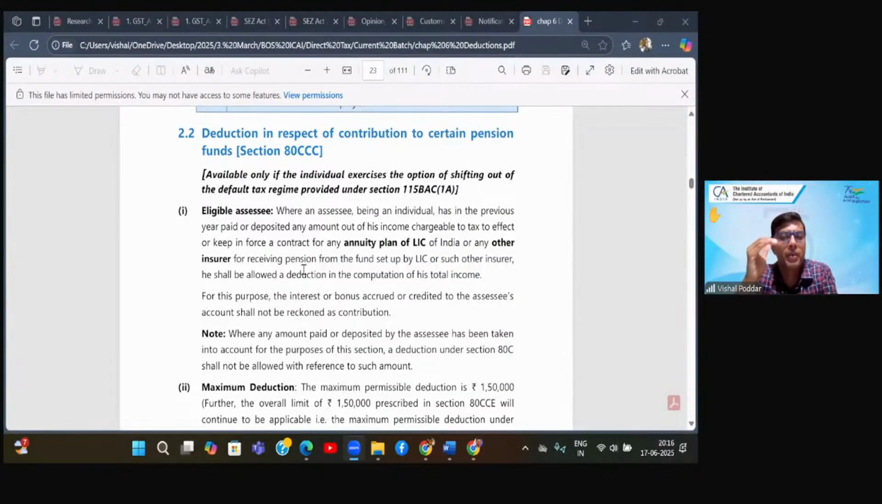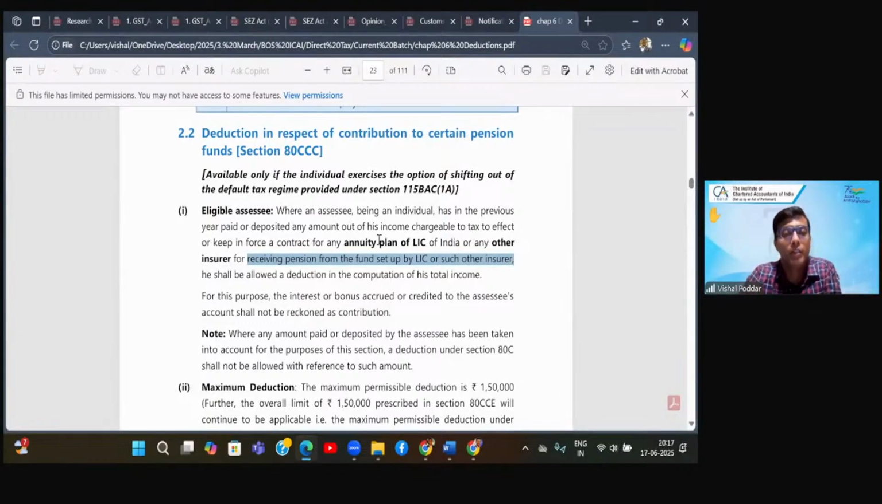So this section is basically giving me the deduction for the plan of LIC or any other insurer. This is the plan where I will be receiving pension from the fund which these people have set up. Now, this fund is nothing but whatever premium I'm paying during my earning phase of life, that is getting invested in some fund. And after my retirement, they are giving me a fixed amount either every month or every year, which is called in their language as pension, though technically it is not pension because they are not my employers.